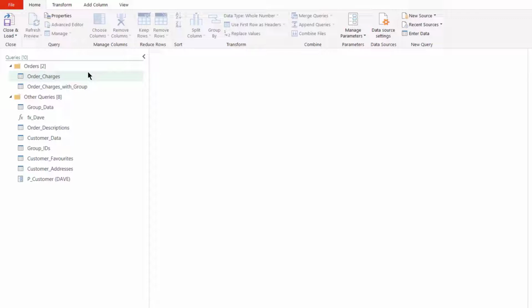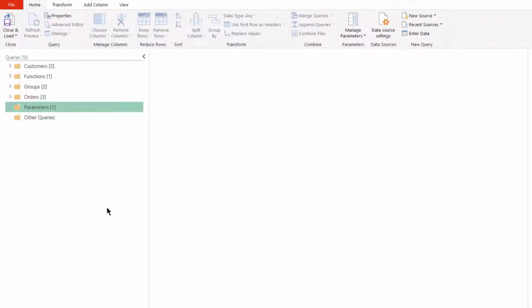I'm not going to make you watch me put everything into groups. Here again, by the magic of video, is how the groups are going to look. And here we are. We've now got a series of folders or groups. We've arranged these groups in alphabetical order, and because we added descriptions, we should be able to see the description when we hover over the group.